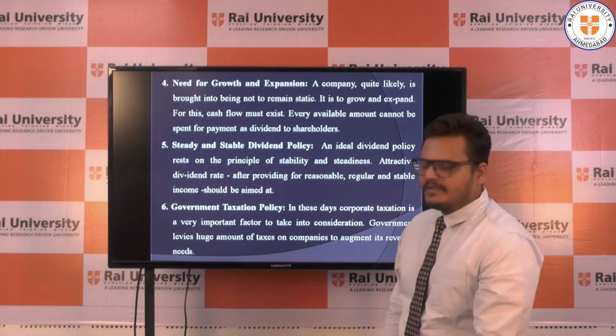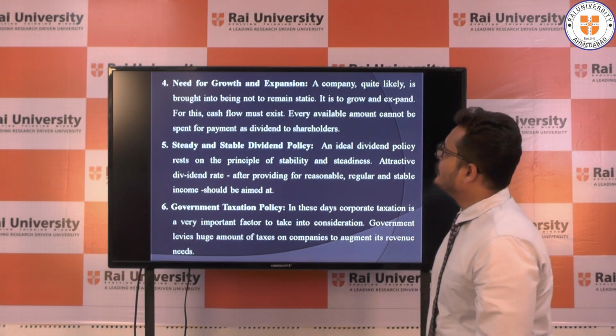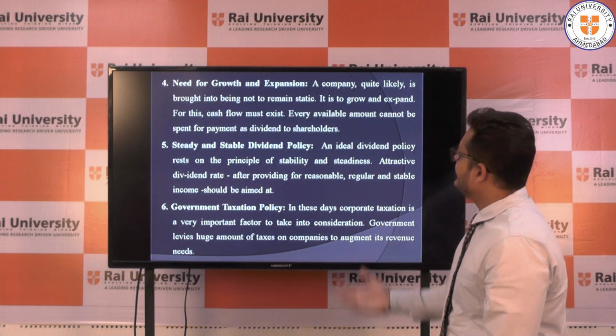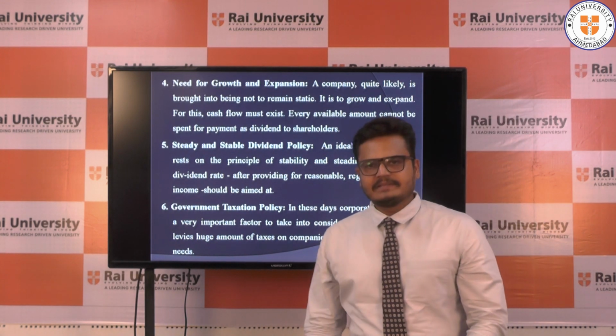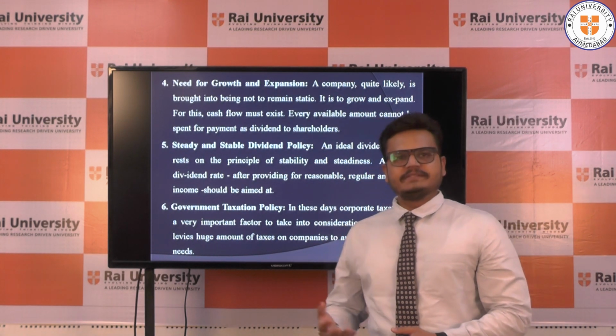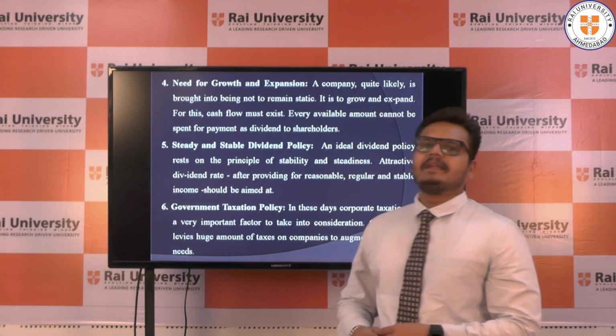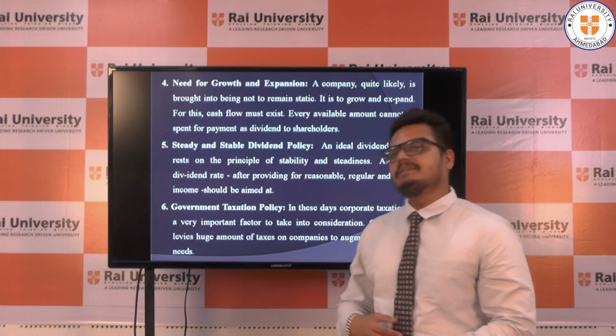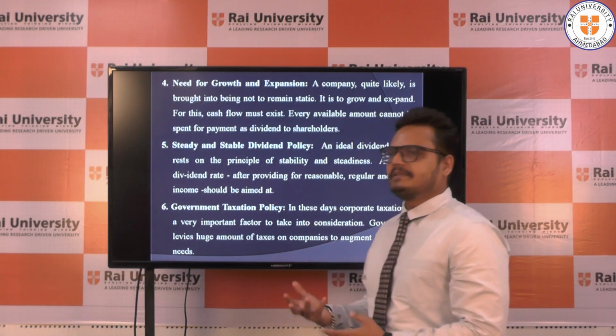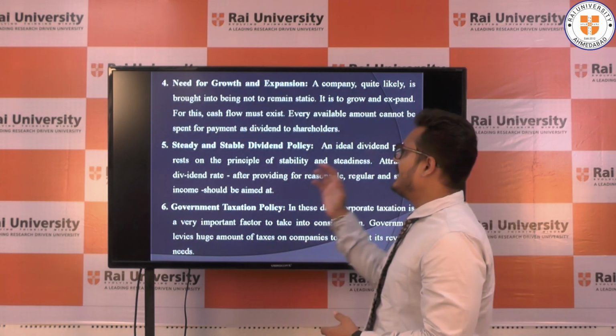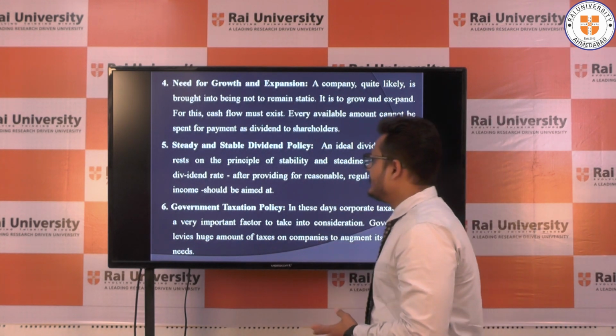We are going forward to the next point, need for growth and expansion. A company is quite unlikely to be brought into being to remain stagnant. Every company's goal is to increase their business organization, maximize their wealth, and grow their business in different cities, different states, nationally, internationally. So every business organization has a need for growth and expansion.